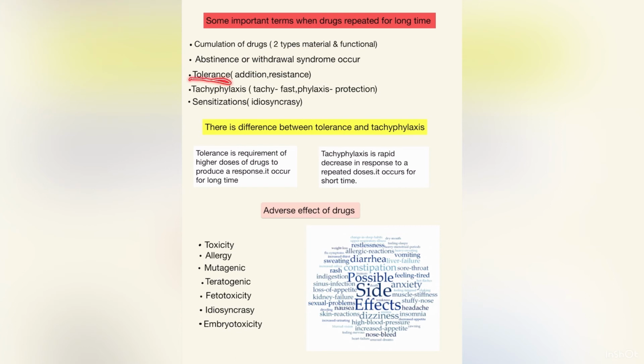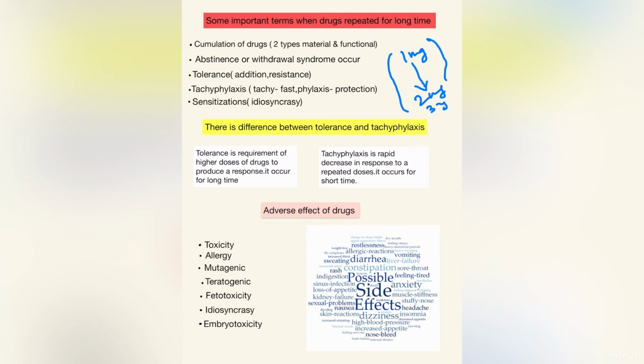What is tolerance? Tolerance is resistance to the drug. For example, when a person takes 1 milligram of a medicine for a problem, after some time there is resistance to it, and more of the drug is required, like 2 milligrams, 3 milligrams, for the same effect.